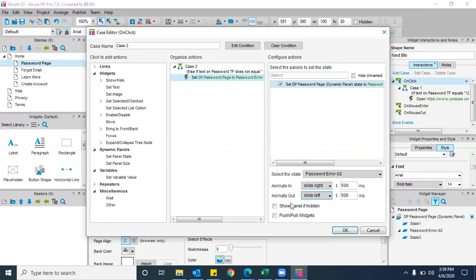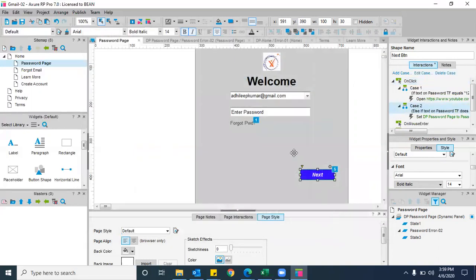Show and now panel hidden. Show panel if hidden. Still it is not hidden. Try to apply this because this is a very good condition that you need to apply for all the things, otherwise you'll forget it. Still I didn't hide this dynamic panel. Let us try without ticking that box now. Still it is working now. But please don't forget about it. That is my point, and that's the reason I'm asking you to check always. Now it will work ultimately.